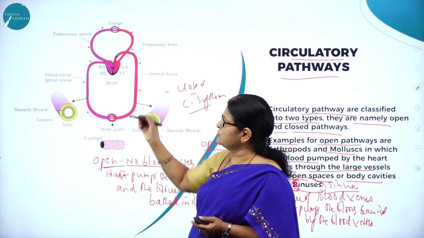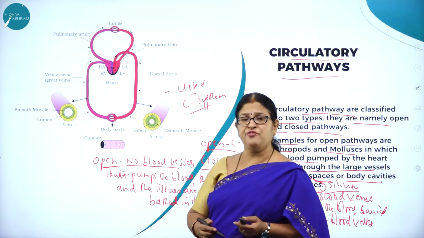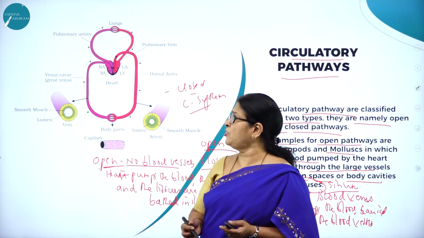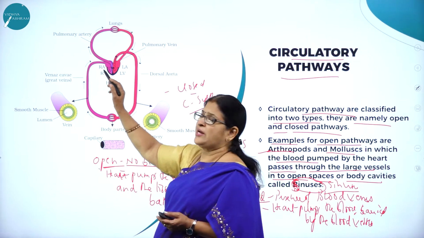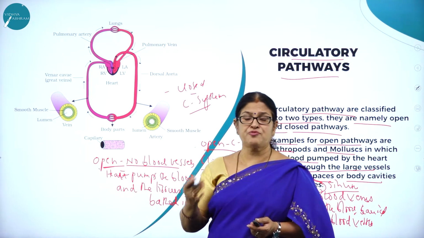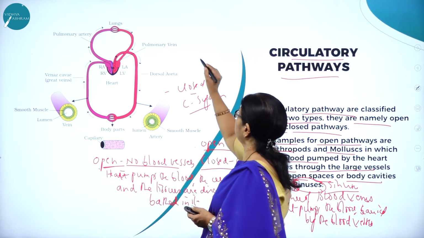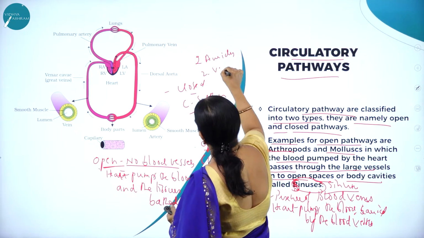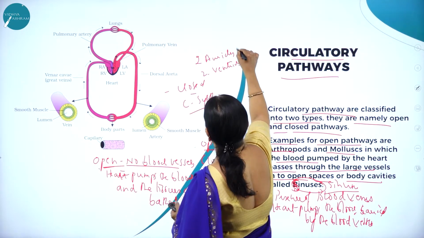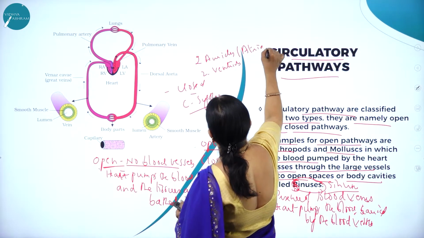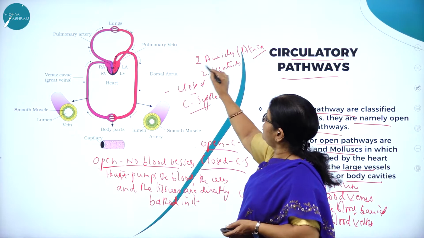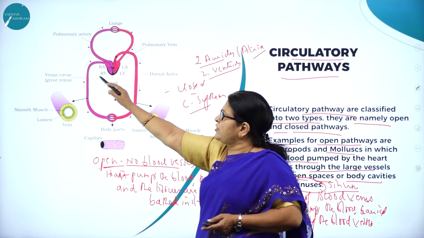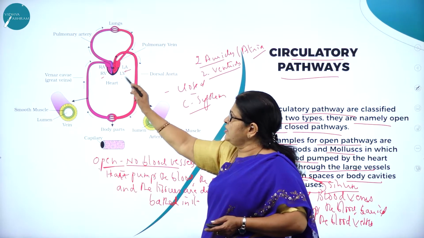I think all of us know the superior vena cava and inferior vena cava collect the impure blood from the lower and upper parts of the body and pour it into the right auricle. Human heart is four-chambered, with two auricles and two ventricles. Auricles are also called atria. So here we see the right auricle, right ventricle, left auricle, and left ventricle.